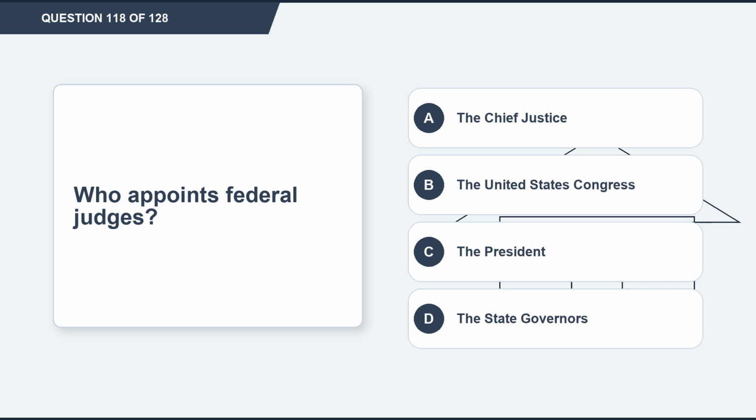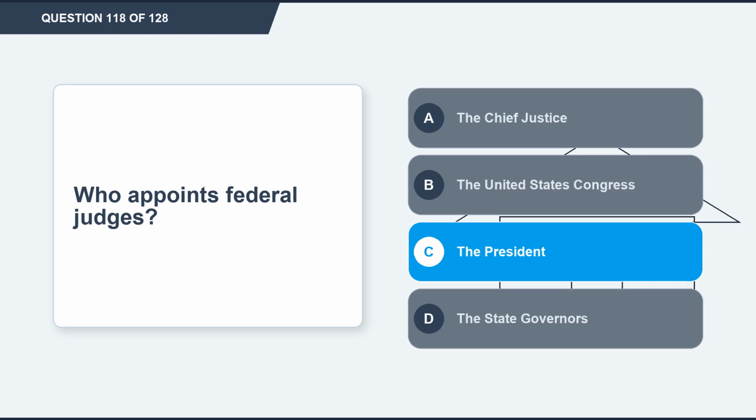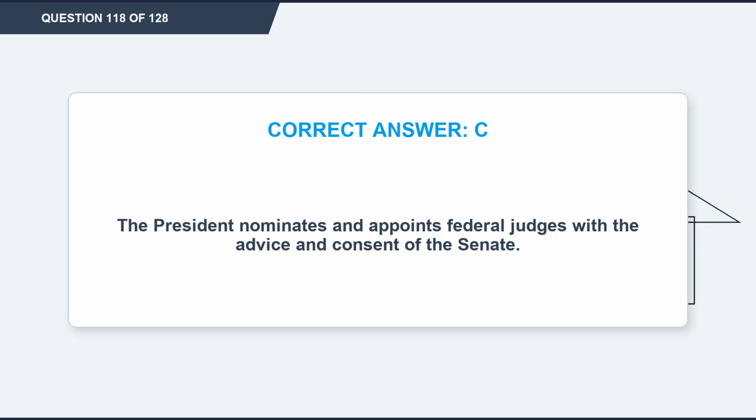Question 118. Who appoints federal judges? Option A, the Chief Justice. Option B, the United States Congress. Option C, the President. Option D, the state governors. The correct answer is option C, the President. Explanation. The President nominates and appoints federal judges with the advice and consent of the Senate.